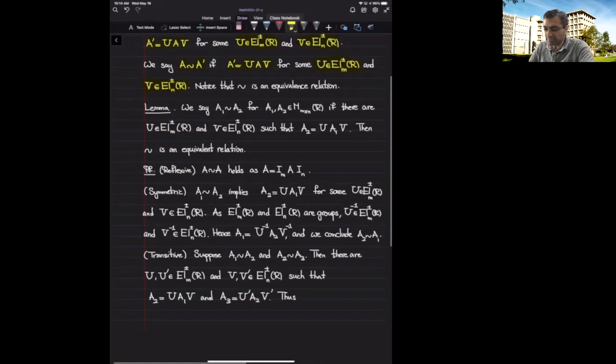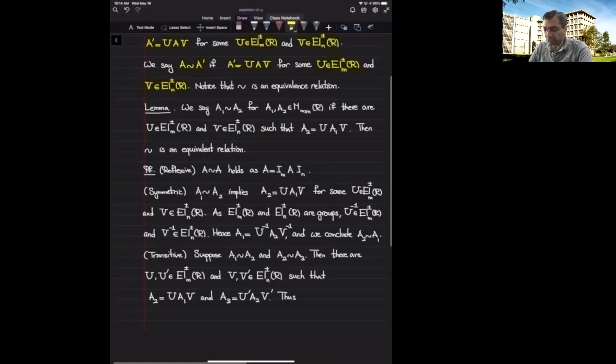I need to show it's symmetric, that if A1 is in relation to A2, then A2 is in relation to A1. I just multiply by the inverses of U and V, and notice that the involved choices are groups, and therefore their inverses are also inside the same group. So we get the desired equality, and we get that this relation is symmetric.